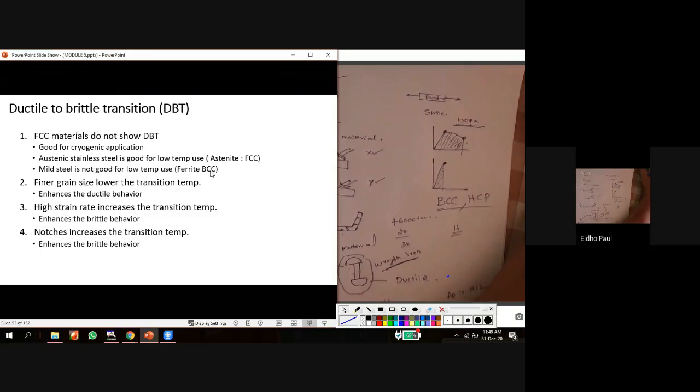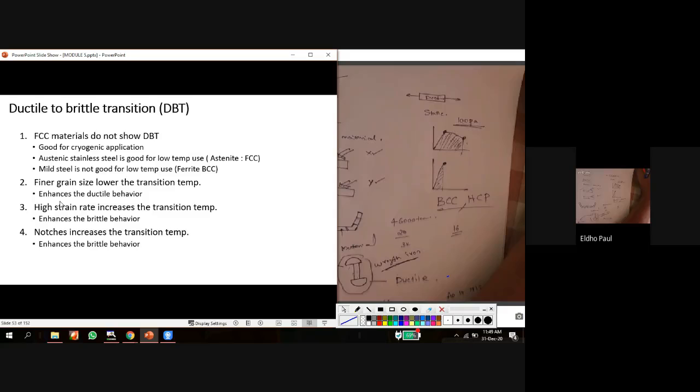Mild steel has a BCC structure, so it is not good for low temperature use because at a low temperature, mild steel changes from ductile to brittle manner, or brittle failure. So mild steel is not good, but austenitic stainless steel is good at a low temperature. So we have to select a proper material based on this ductile to brittle transition.